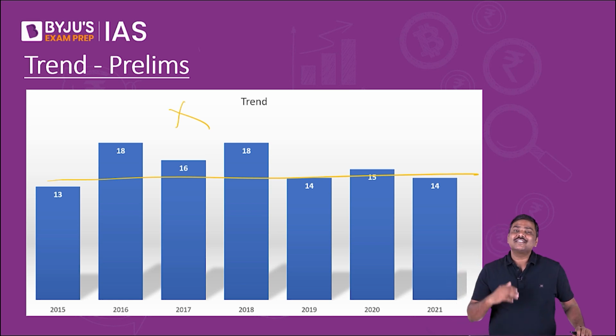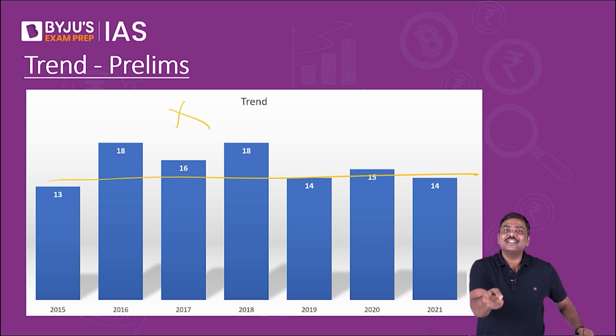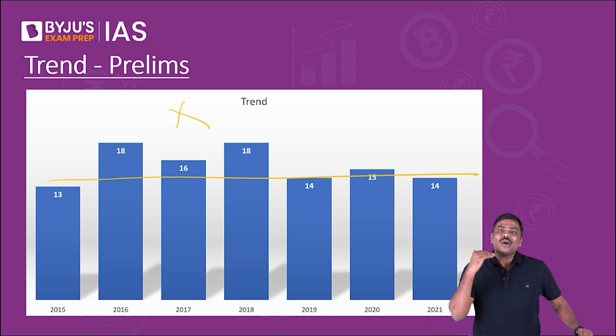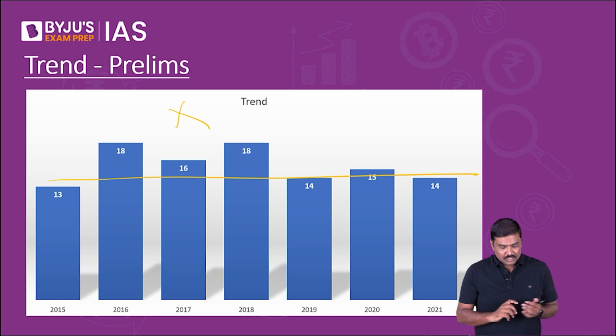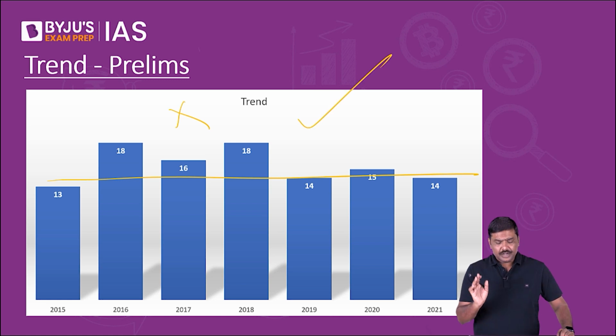You cannot simply say, sir, I know only static, so I will address only the questions on the static part of the economy. Or you cannot simply say, sir, I know only current affairs, so I will attempt only current affairs questions. That would be a very wrong approach for this particular subject as such. Done? So this is the trend.